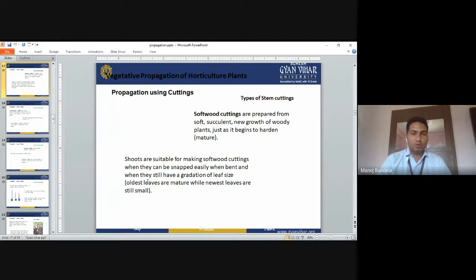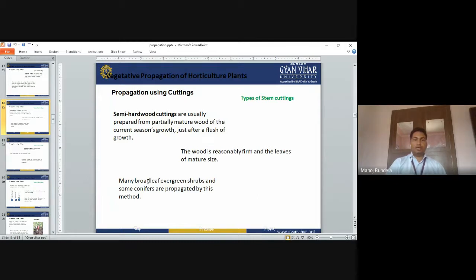Shoots are suitable for making softwood cuttings when they can be snapped easily when bent, and when they still have a gradation of leaf size. The oldest leaves are mature while the newest leaves are still small. So in whatever cutting we select, we have to check that the stem has the lower leaves mature and the upper leaves still small. We select that type of cutting, and then remove the lower leaves.